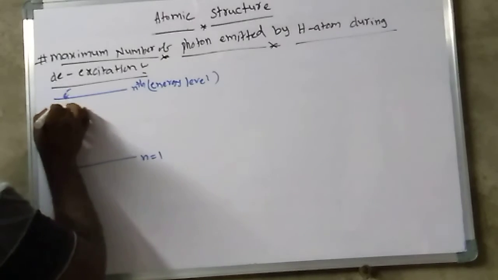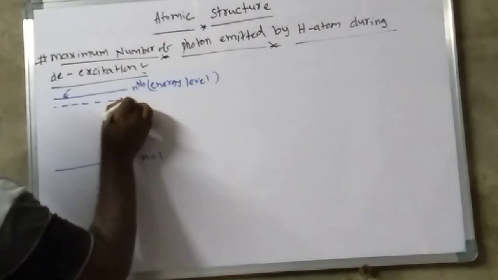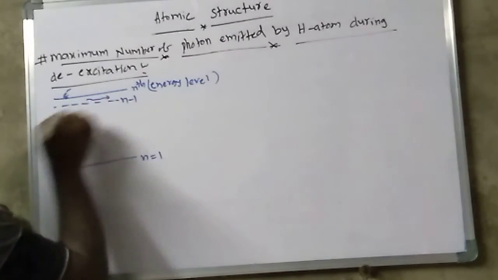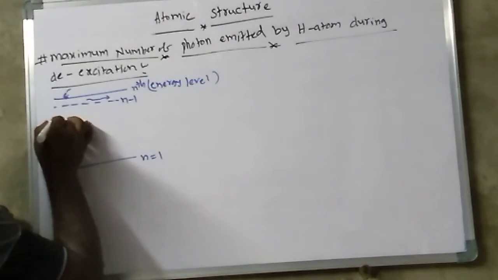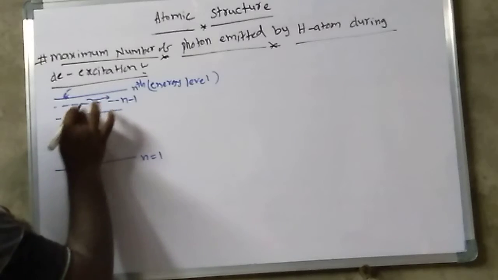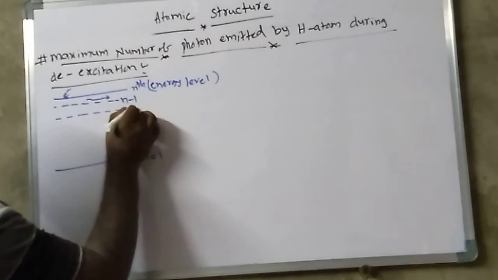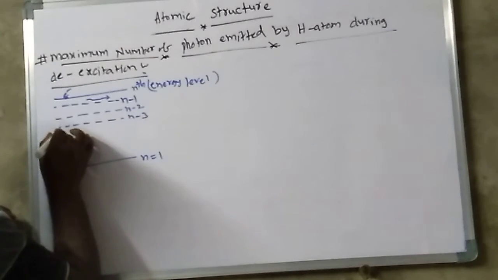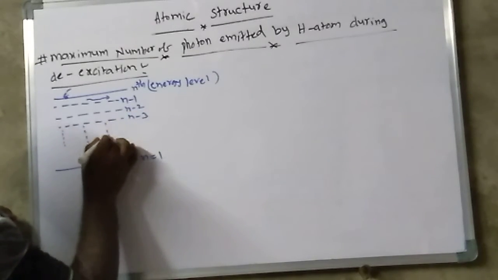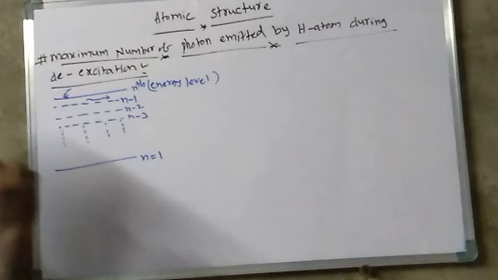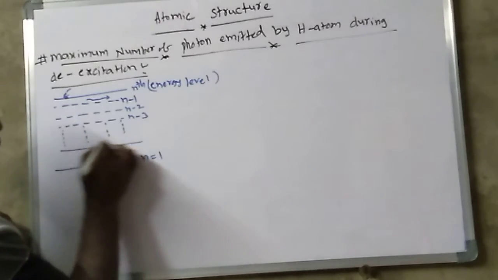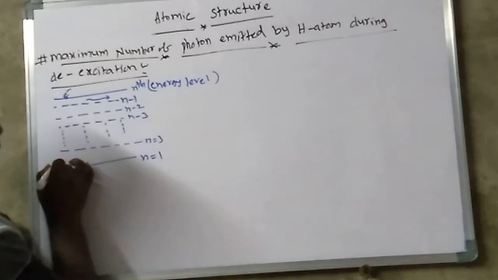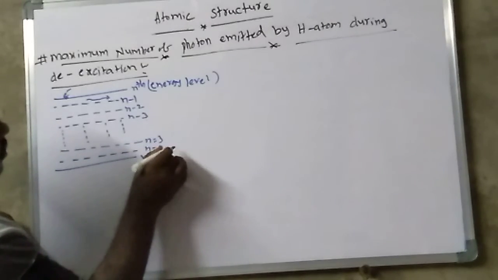In this line, n minus 1, one photon is emitted. In this line, n minus 2, in this line n minus 3, and so on, until this line n equal to 3, and this line n equal to 2.